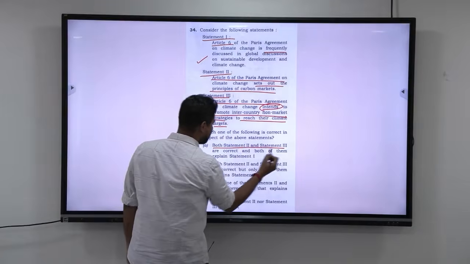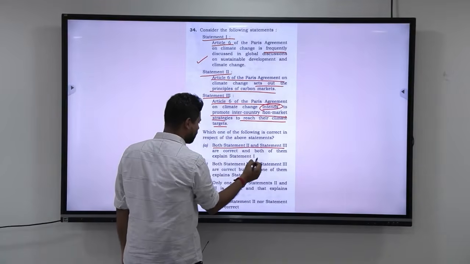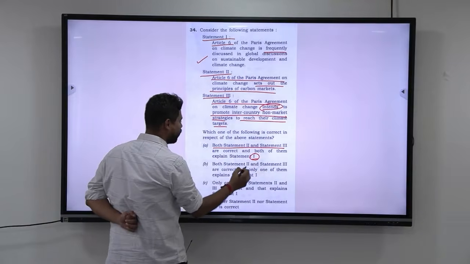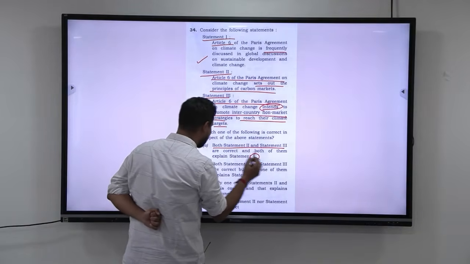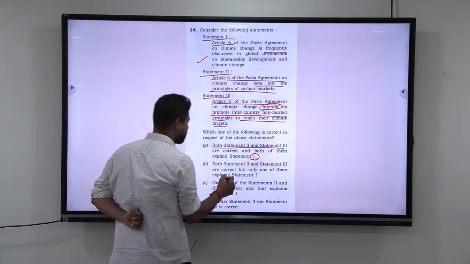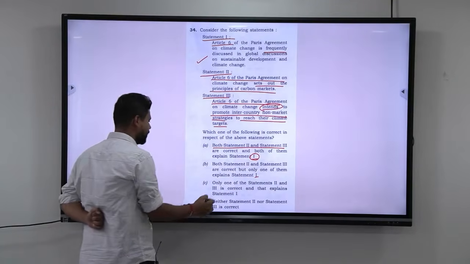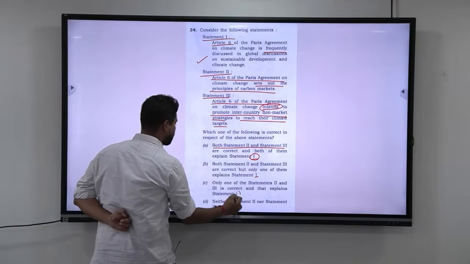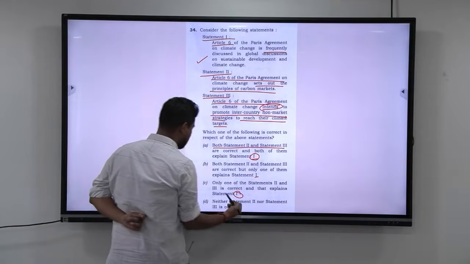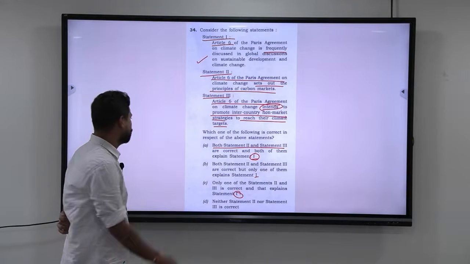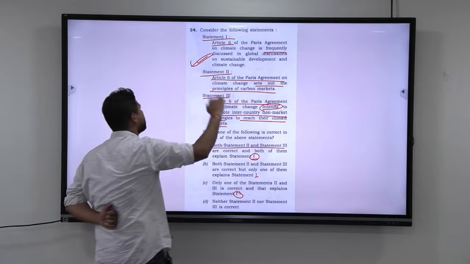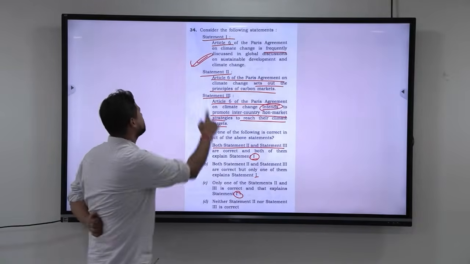Both statement 2 and statement 3 are correct, and both of them explain statement 1. So, statement 1 is considered correct. Both statement 2 and statement 3 are correct, but only one of them explains statement 1. Again, statement 1 is correct. Only one of statement 2 and statement 3 is correct, and that explains statement 1. Neither statement 2 nor statement 3 is correct. So, if you take these four options, now look at this. By default, you know that this particular statement is correct.